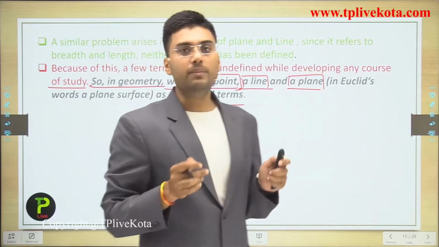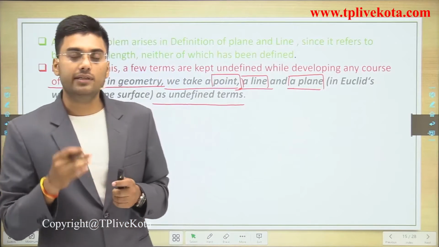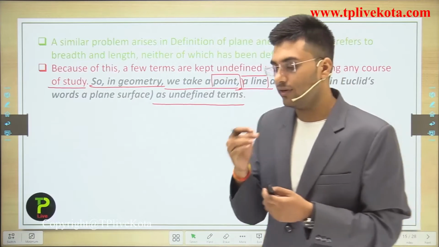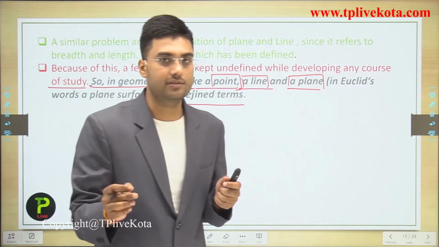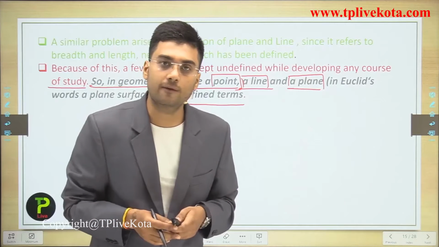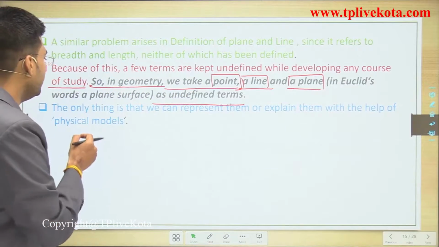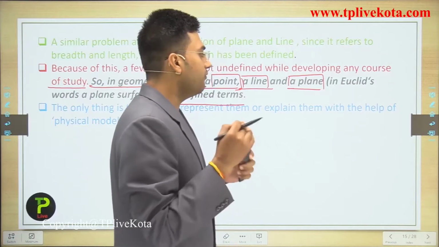Sometimes in the examination it is directly asked which things are undefined in geometry. Then your answer is a point, a line and a surface. These three things are undefined in geometry. Clear?